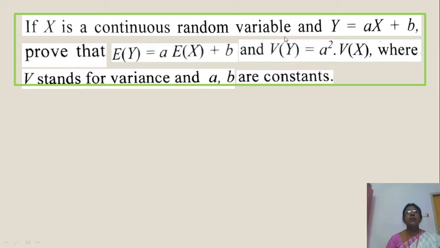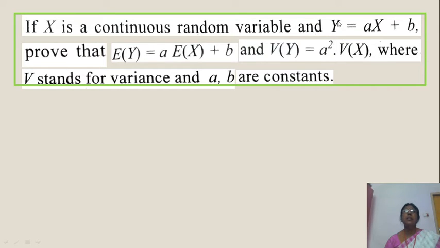If x is a continuous random variable and y is equal to ax plus b, prove that E of y, the expectation of y or mean, is equal to a into E of x plus b.